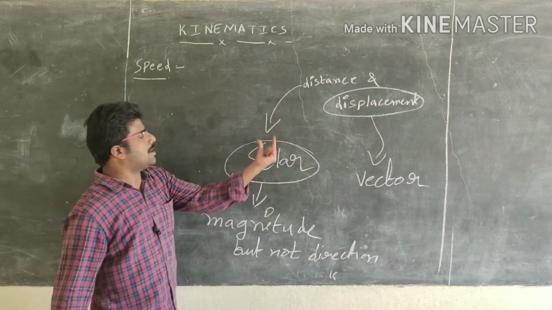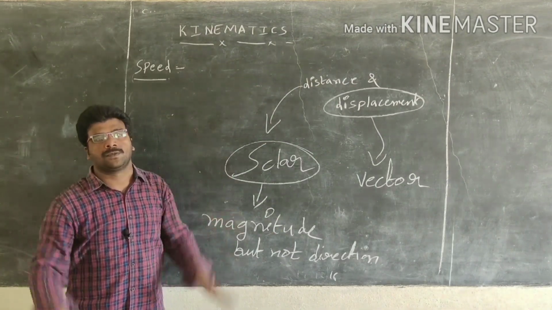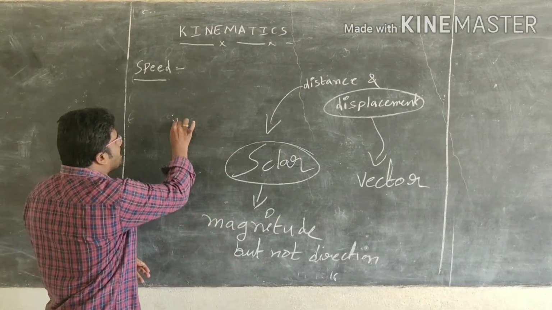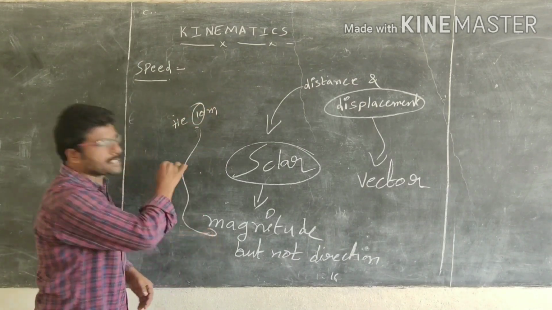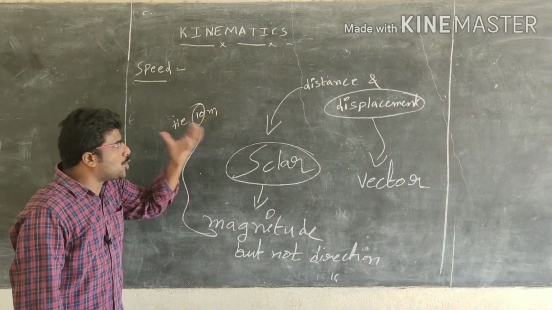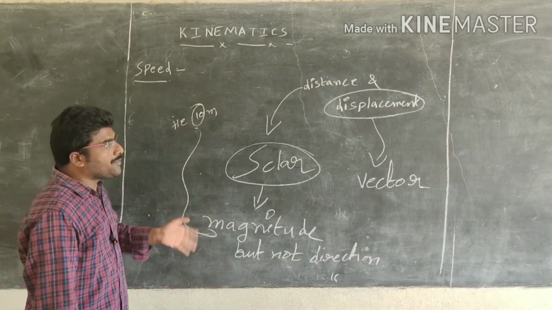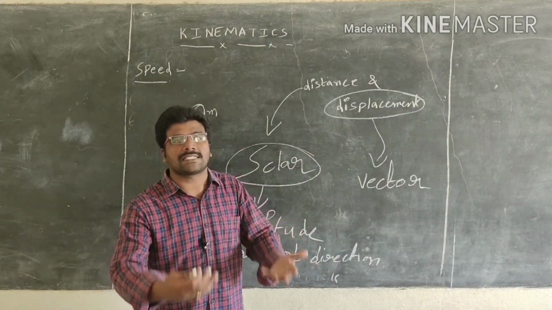That means here the distance gives only value. That means he has moved 10 meters, that's all. Here 10 represents magnitude. Magnitude means value. But when you come to displacement, it gives value as well as direction.